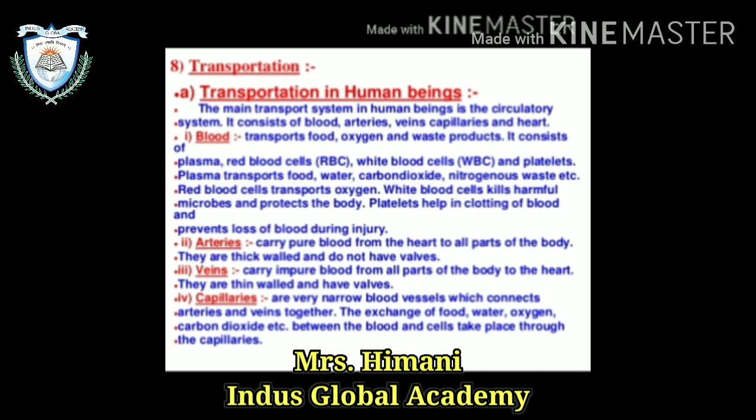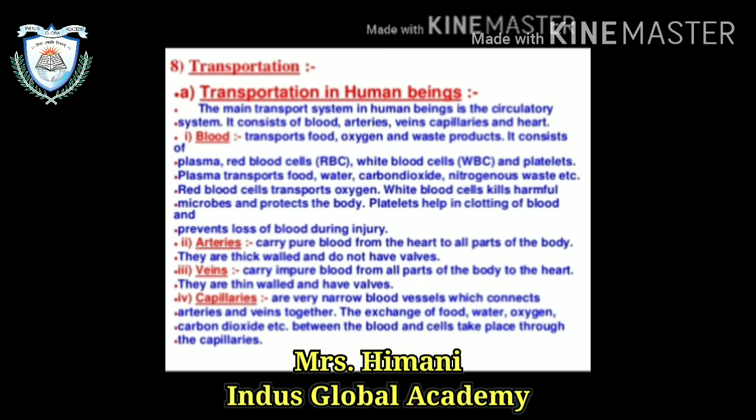So what is blood? Blood basically transports food, oxygen and waste products. It consists of plasma, RBCs, WBCs and platelets. Plasma transports food, water, carbon dioxide, nitrogenous waste, etc. RBCs transport oxygen, and white blood cells kill harmful microbes and protect the body, and platelets help in the clotting of the blood and prevent loss of blood during injury.